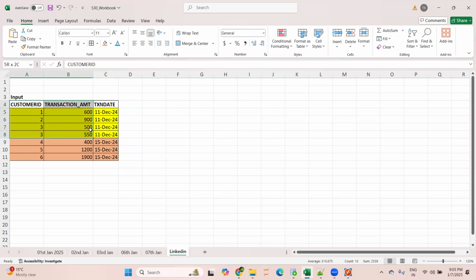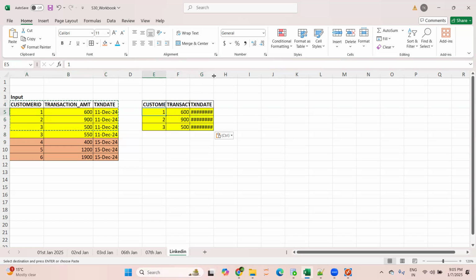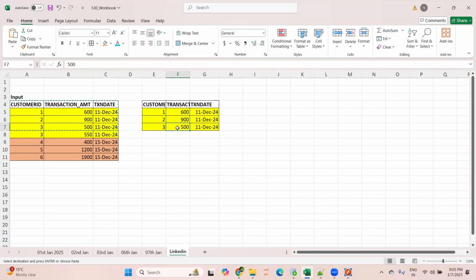So net, this customer ID 3 has done a transaction of 1050 on 11th December. Customer ID 2 has done a transaction of 900, and customer ID 1 has done a transaction of 600.